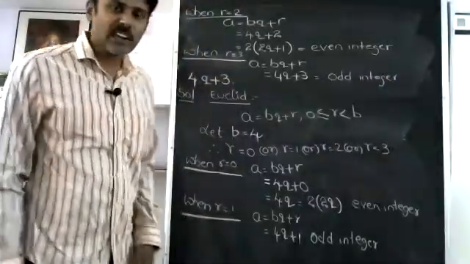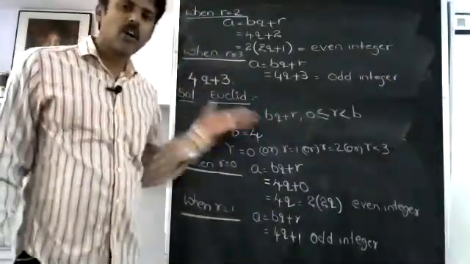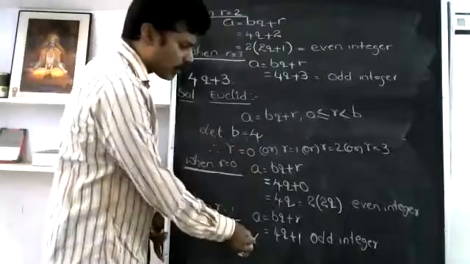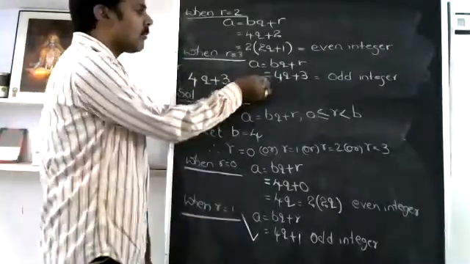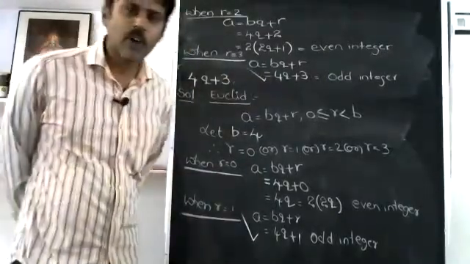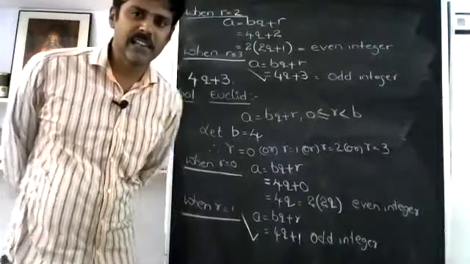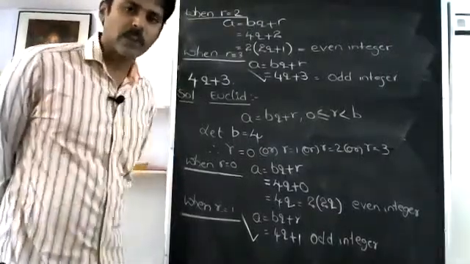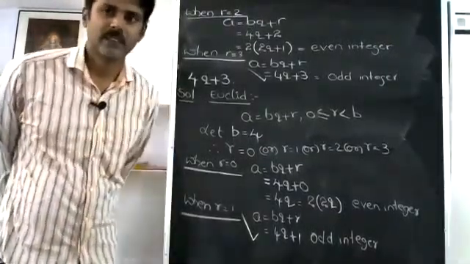So by this, finally, what can I say? Every positive odd integer is either in the form of 4Q plus 1 or in the form of 4Q plus 3. That's the proof that every odd integer is either in the form of 4Q plus 1 or 4Q plus 3.